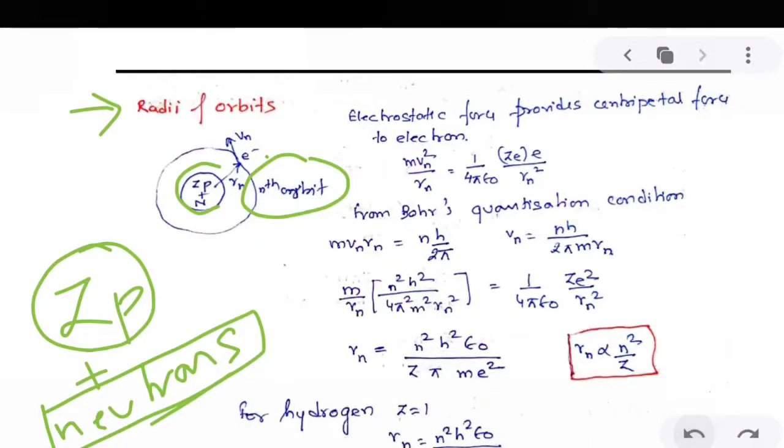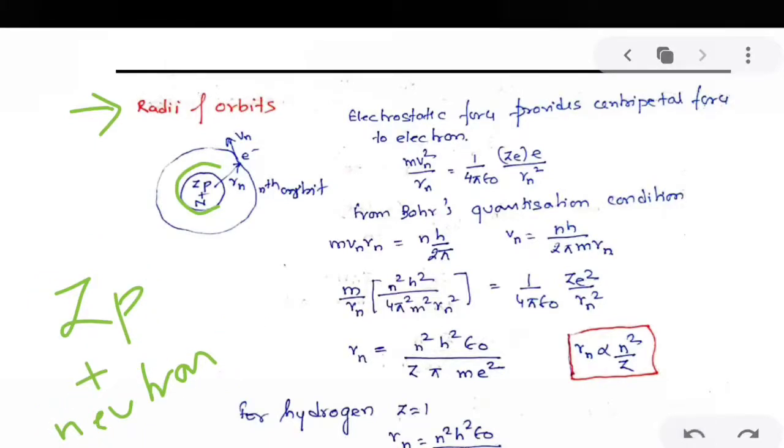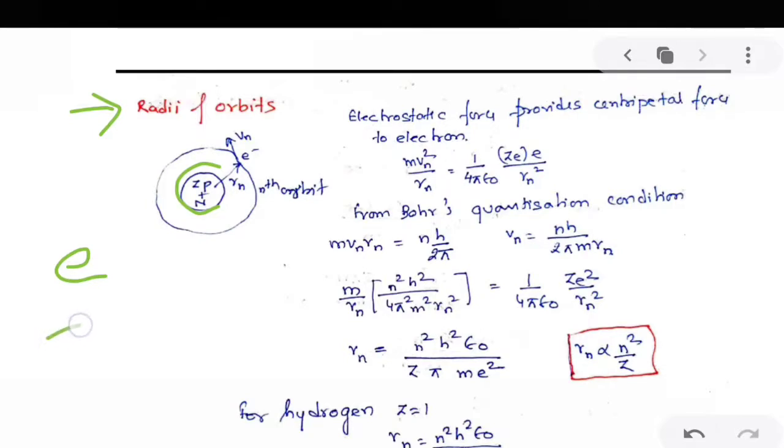Now see, this electron is revolving under the influence of electrostatic force, the force of attraction between the charge in the nucleus and the charge of the electron. The charge of the electron is e, and in the nucleus you have Z protons, so the charge will be Ze. And these are separated by distance Rn.